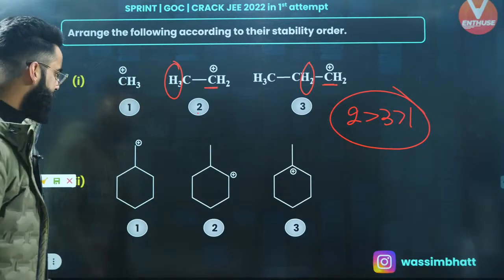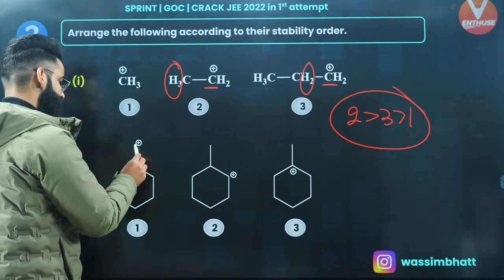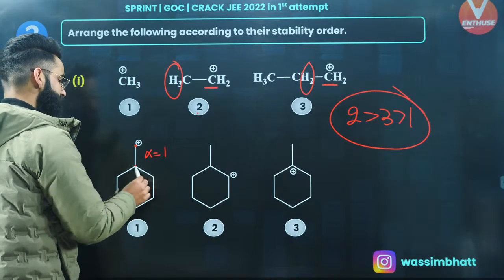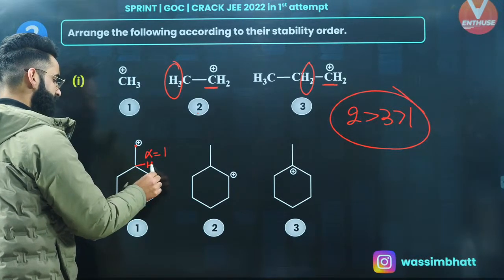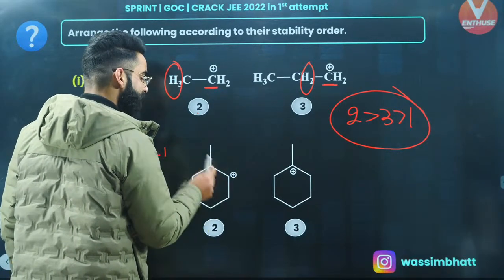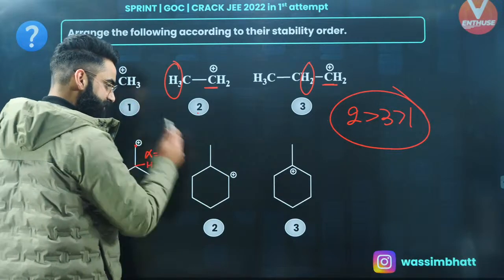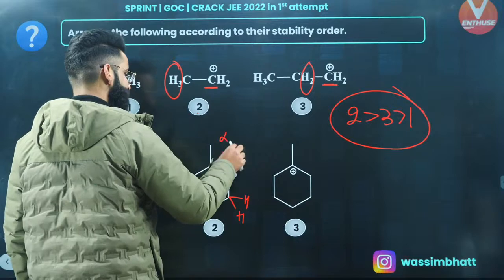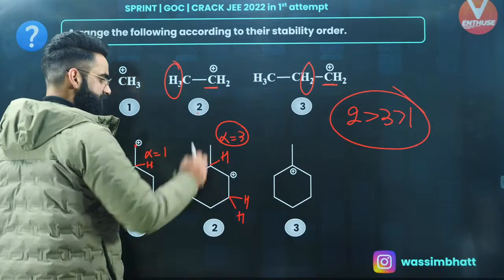If you look at the next one, this carbon carries a positive charge, so it will be having only one alpha hydrogen, right? That is this one. Perfect. There is hydrogen attached. This is alpha hydrogen. Similarly, with how many alpha hydrogens is this carbocation being stabilized? This is one alpha hydrogen, and these are two alpha hydrogens. So basically, there are 3 alpha hydrogens stabilizing this positive charge on carbon.